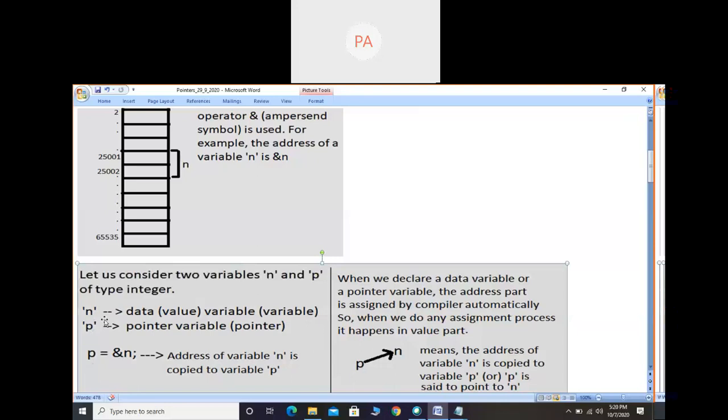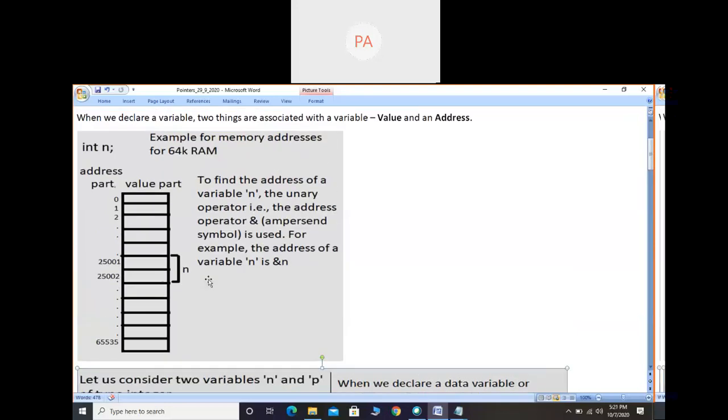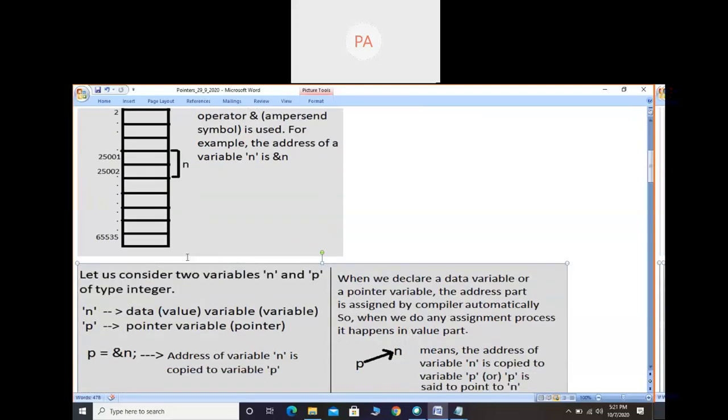That is how to get the address of a data variable, using the ampersand symbol. Now just concentrate on the sentence: I am storing the address of variable n in p. From which variable you are copying, write that variable on the right hand side. To which variable you are copying, write that variable on the left hand side. This is the formula to remember assignment statements very easily.